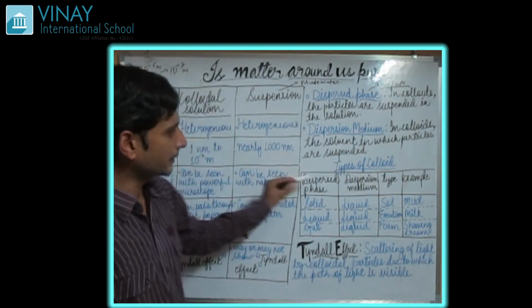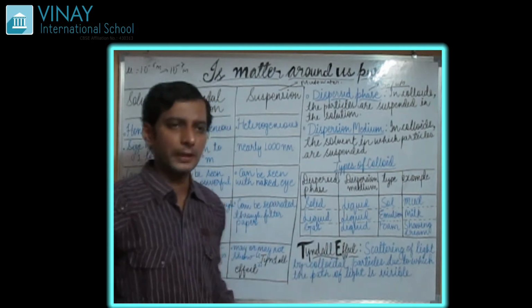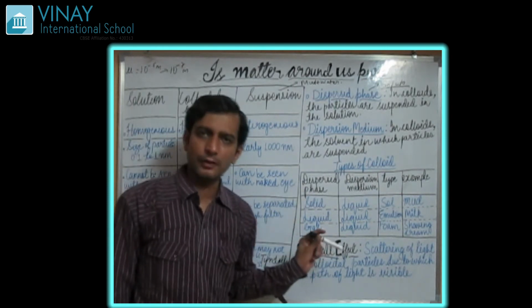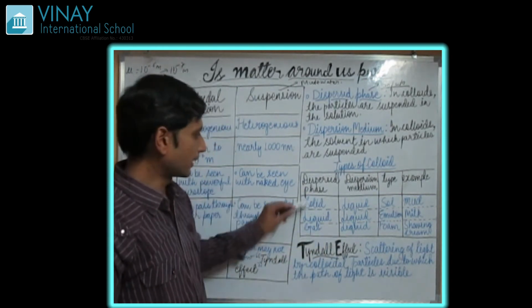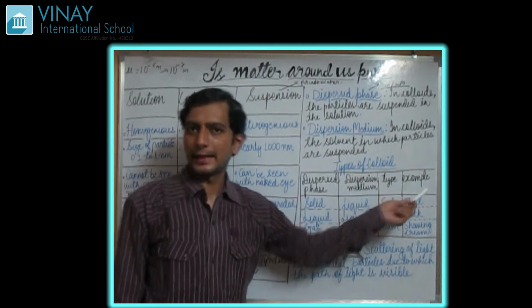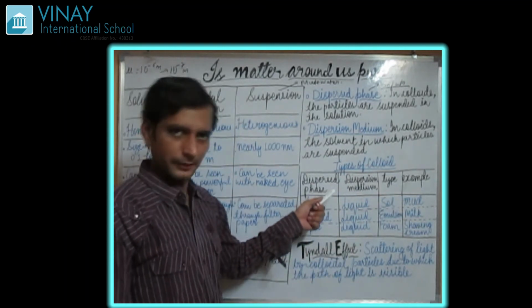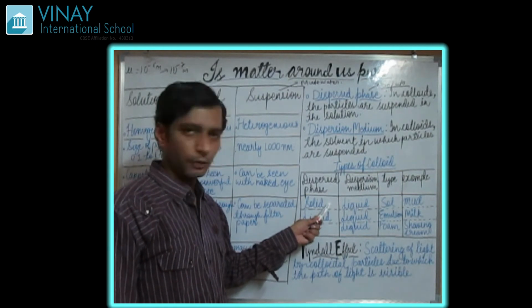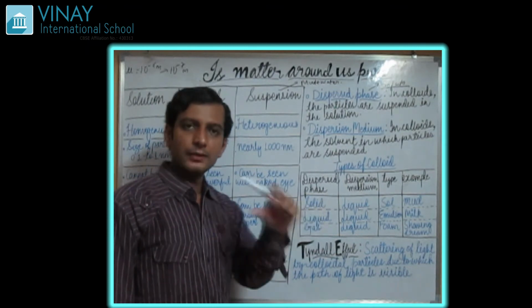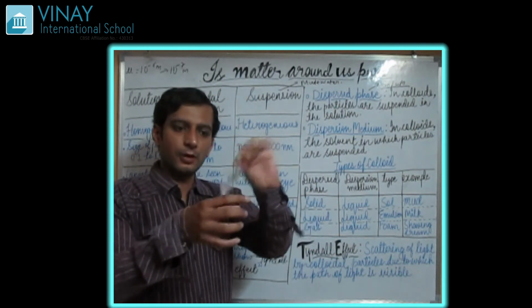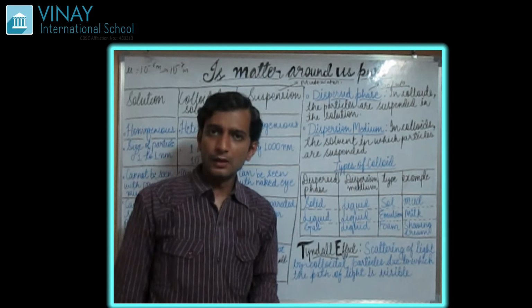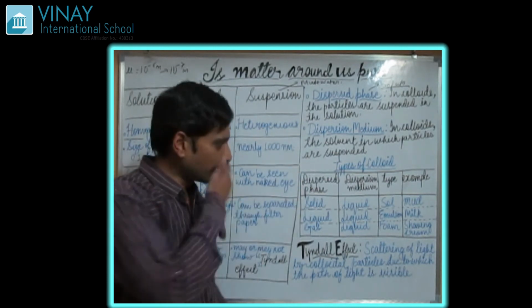Let's see the types of colloids. There are many types of colloids, but mainly we have taken three so that you can understand it. Dispersed phase, dispersion medium, type and example. Let's see the dispersed phase. Here we are taking a solid, and this solid goes in the dispersion medium. What is the dispersed phase? The solute, the substance which we are going to dip in the solvent. What is the dispersion medium? That is the liquid in which we are going to add the solute.